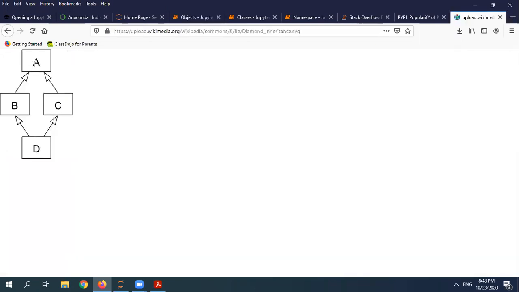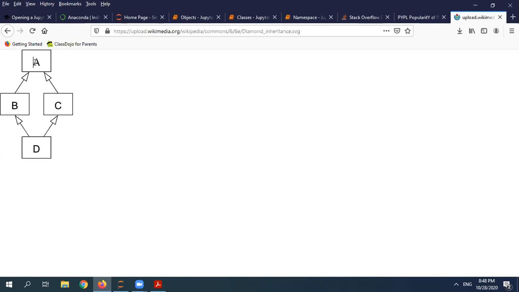So here you can see I have one parent class A, and B and C classes are both inherited from A, and I have another class which is inherited from B and C. Now I have one question.